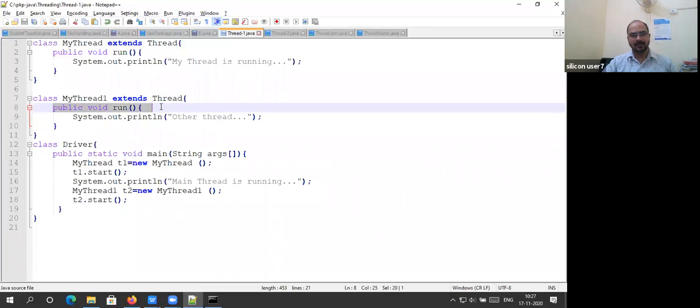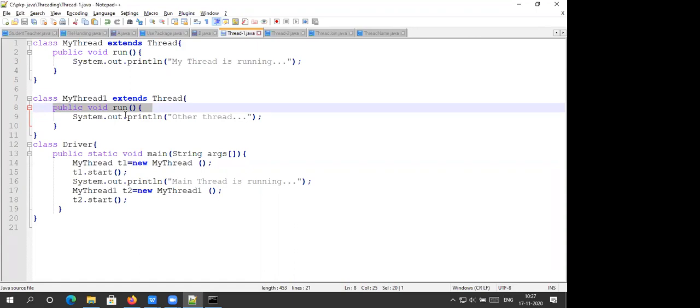You cannot change it. Otherwise, it is a different method. Override method, can you change the signature? No, sir. That means it is a different run method. It does not create a thread.